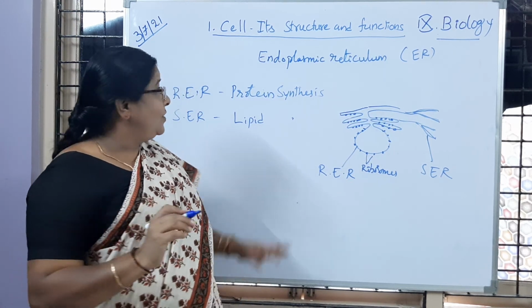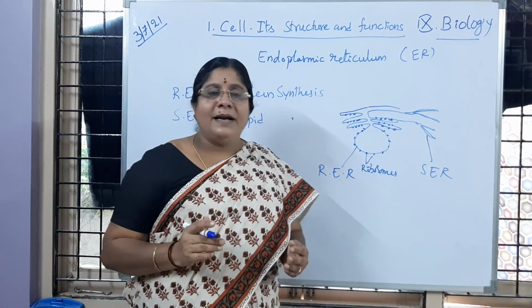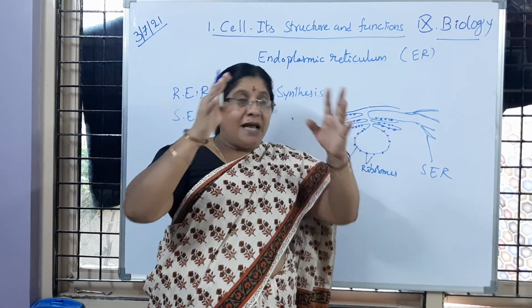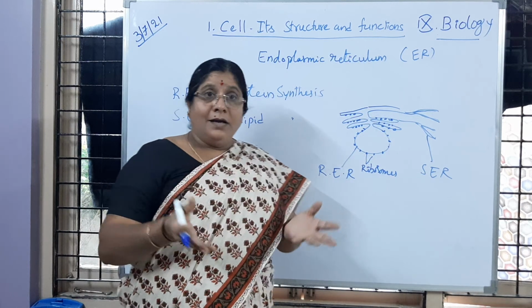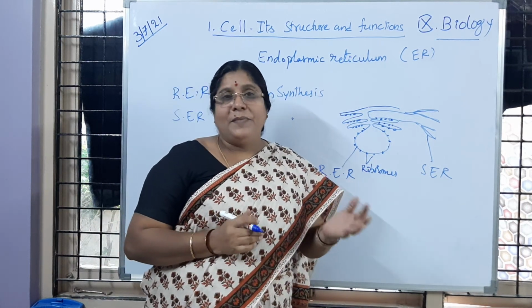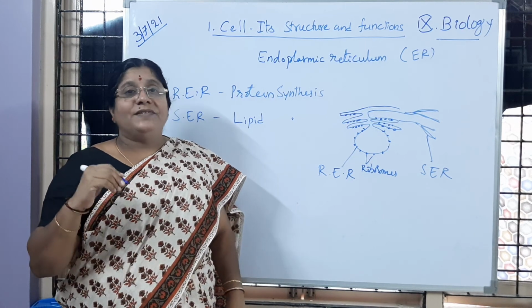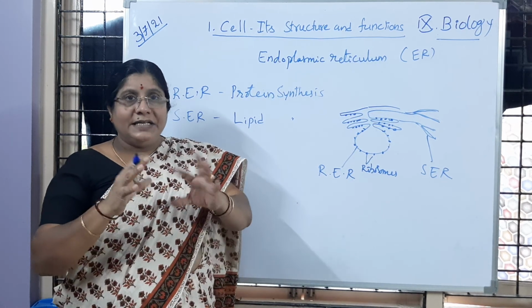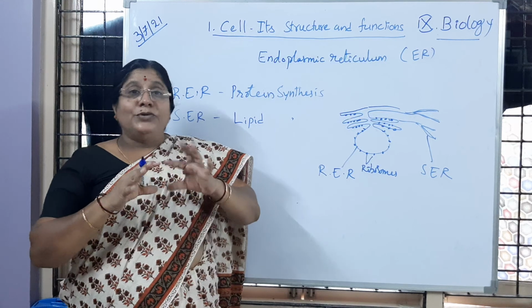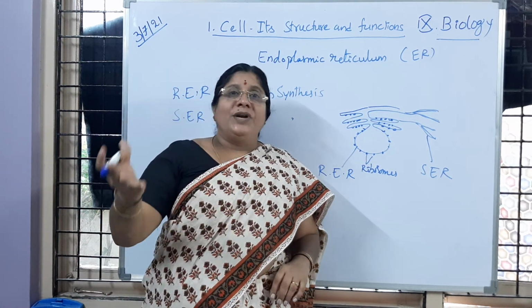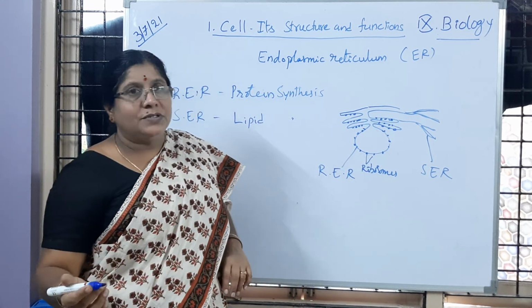Is it clear to you? So proteins or lipids, what are they needed for? For growth, for development, for repair work, for manufacturing of the cell membrane. Yesterday you learned the cell membrane is made up of lipids and proteins. Suppose by chance the cell membrane is getting damaged, it returns to the normal structure because of the proteins which are transported to that particular area.